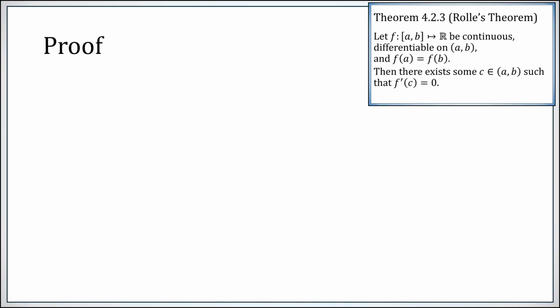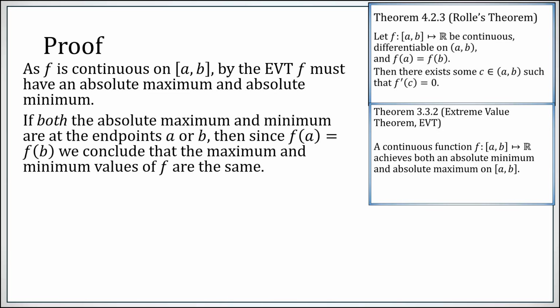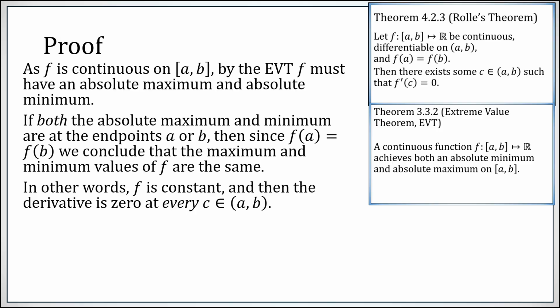Proof is not bad given all the pieces we've put together up to this point. Since the function is continuous on the closed interval with the endpoints, by the extreme value theorem, there is in fact an absolute max and absolute min. If both the absolute max and min are at the endpoints, because the value of the two endpoints are equal, you would be concluding that the max and min values of the function are equal to each other, which would imply the function is constant.